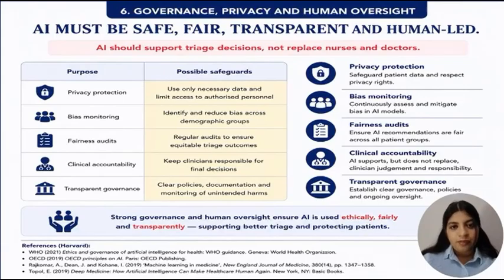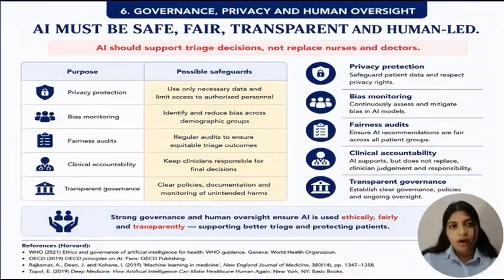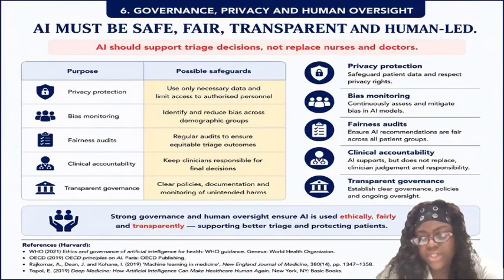Secondly, bias monitoring allows us to check if there are any unfair outcomes across different patient groups. At the same time, AI models must be regularly monitored and audited to minimize algorithmic bias and ensure fair decisions across different populations. All healthcare professionals should also exercise clinical accountability, meaning that they would remain responsible for the decisions made by the AI triage as well. Lastly, the final triage decisions should always remain under human supervision, by combining AI speed and consistency with healthcare professionals' experience.